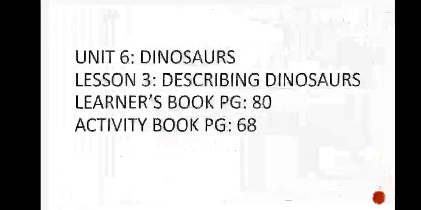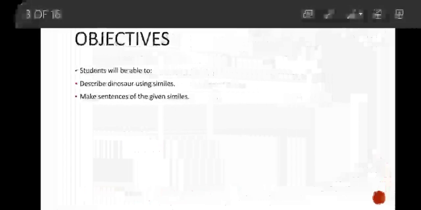Today we are going to continue Unit 6, Dinosaurs, and we are going to learn lesson number 3, describing dinosaurs. You will need learner's book page 80 and activity book page 68. By the end of this tutorial, you will be able to describe dinosaurs using similes and you will make sentences of the given similes.